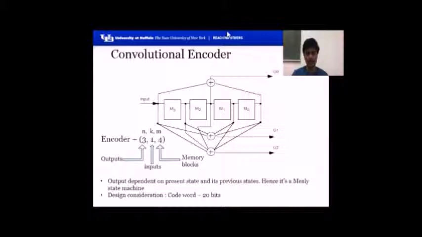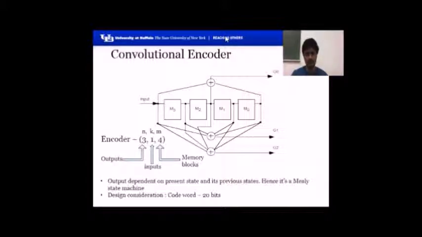The convolutional encoder is generally characterized in n,k,m format, where n is the number of outputs of the encoder, k is the number of inputs to the encoder, m is the number of memory elements, and in this the outputs are dependent on the present state and its previous states. Hence it's a Mealy state machine.